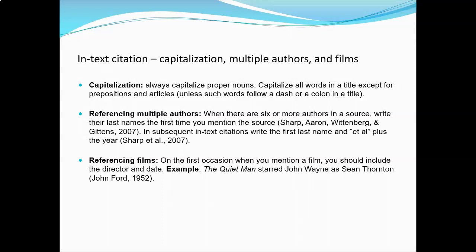When there are 6 or more authors in a source, write their last names the first time you mention the source. So Sharp, Aaron, Wittenberg, and Gittins, 2007. In subsequent in-text citations, write the first last name and et al. plus the year. Sharp et al. and then 2007.